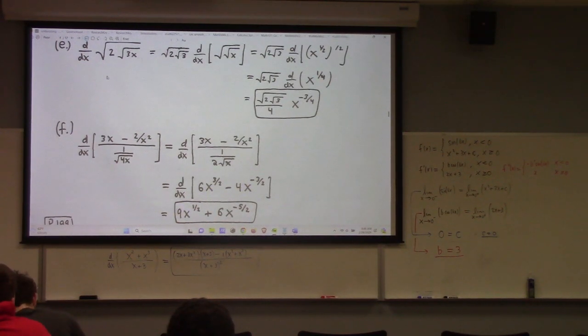And then we can differentiate this by the power rule. Notice that 3 times 6 over 2 is 18 over 2, which is 9. 3 times 4 over 2 is 12 over 2, which is 6. The minus and the minus cancel.